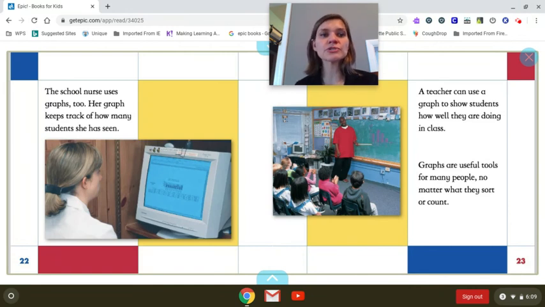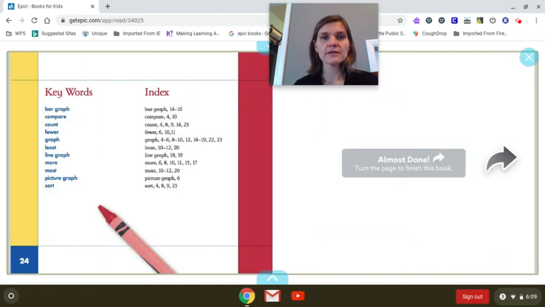The school nurse uses graphs too. Her graphs keep track of how many students she has seen. A teacher can use a graph to show students how well they are doing in class. Graphs are useful tools for many people, no matter what they sort or count. Okay, so we're finished with that story.